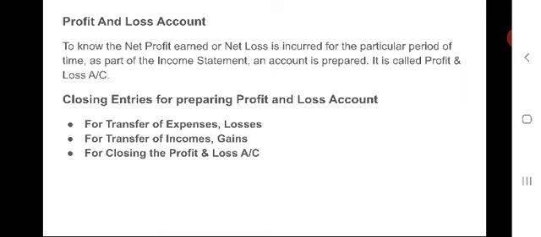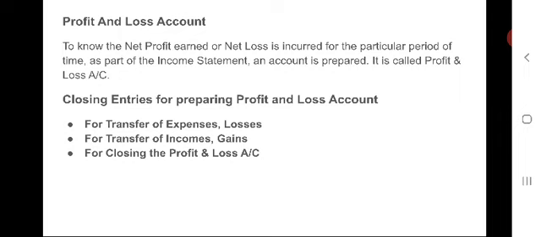Trading account results in the gross profit or loss made by a businessman on purchase and sale of goods. It doesn't take into account the operating expenses incurred by him during the accounting period, nor does it take into account the other sources of income. The concern is interested to ascertain the net profit earned or net loss incurred by the business entity during the accounting period, which is done by preparing the profit and loss account.